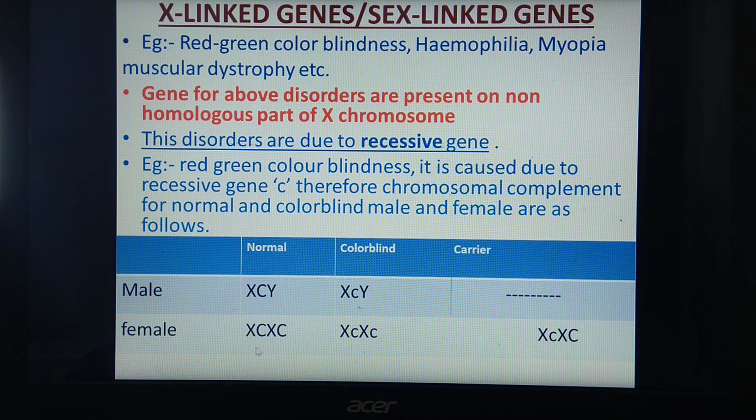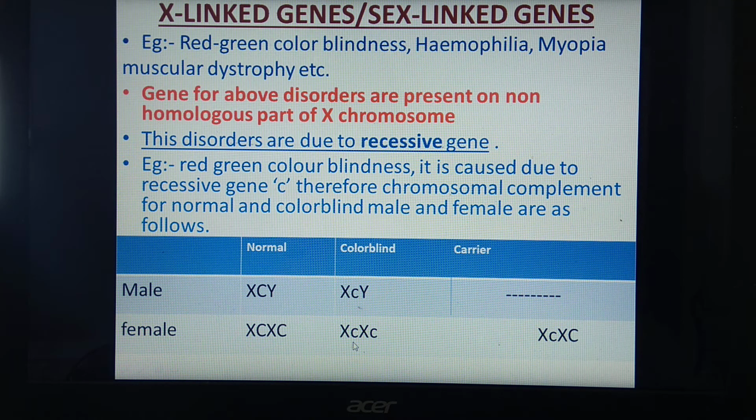We'll see in case of females. For normal, XX are the two sex chromosomes and capital C, capital C is for the normal condition of vision. If both of the X chromosomes consist of recessive gene c, this is the homozygous condition, and that female will be color blind. That means she cannot identify the red and green color.